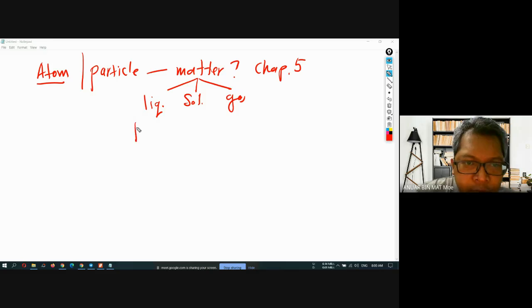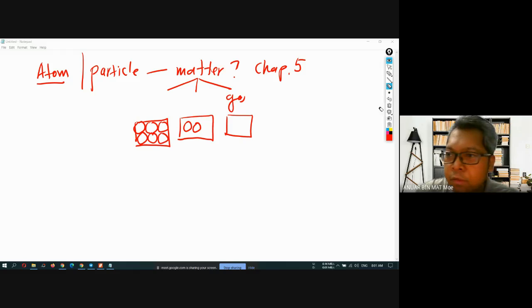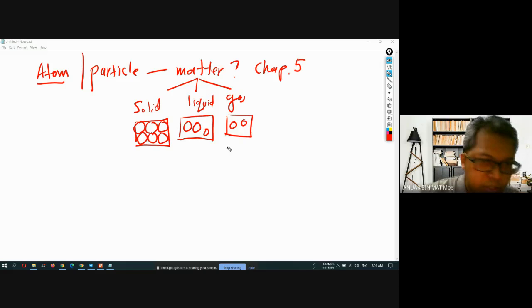Do you still remember the arrangement of the liquid, solid, and gas? Make sure you remember the particle or atom arrangement. For example, this one is solid, and this is liquid and gas. Sorry, I was wrong here, let me erase it a bit. Starting again, this one is solid, then this one is liquid, and gas is just like this. This is the arrangement of matter.